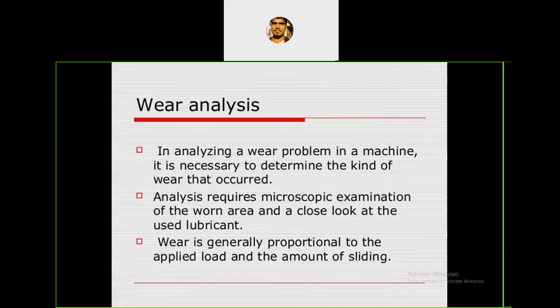So in the chopsticks and board example, there is a one-point contact. What happens? Wear takes place only at that point. If the entire chopstick contacts the board, what happens? The entire length of the chopstick will start to wear out. Okay, that is the sliding contact. Clear? So these are the steps we have to follow to analyze the failure of the component due to wear.